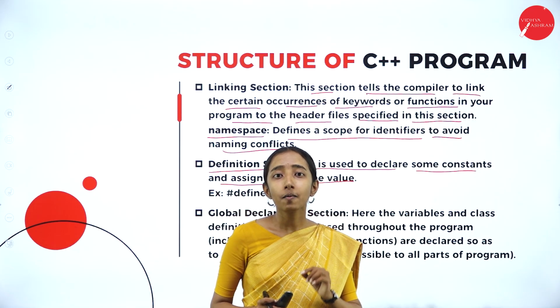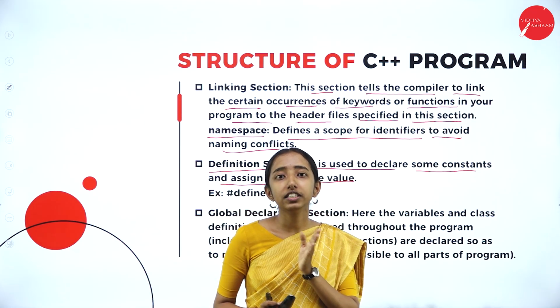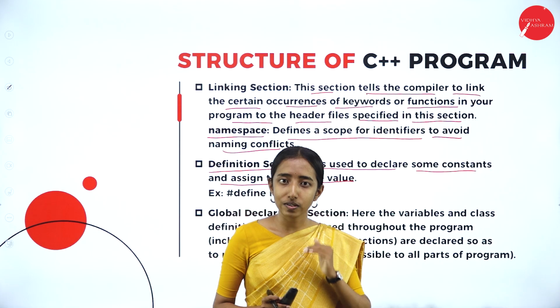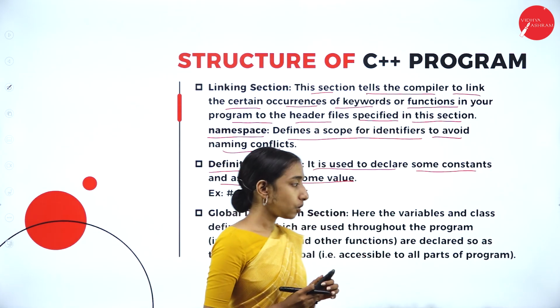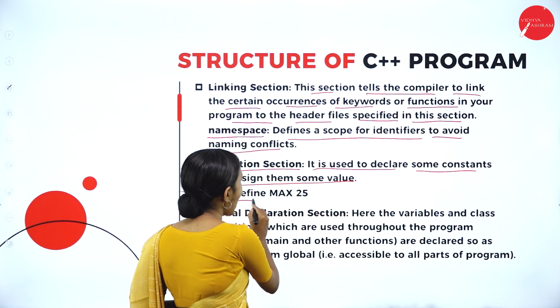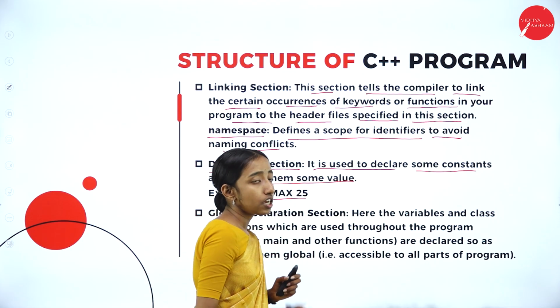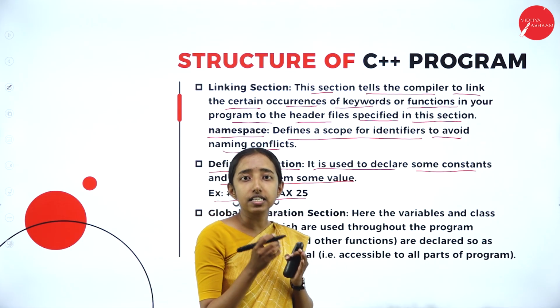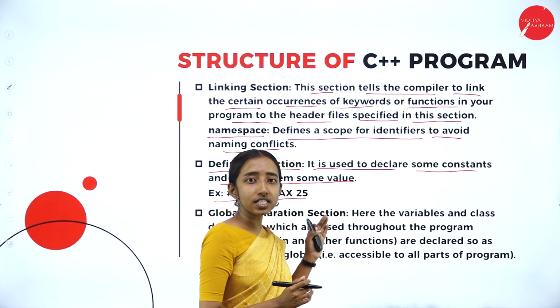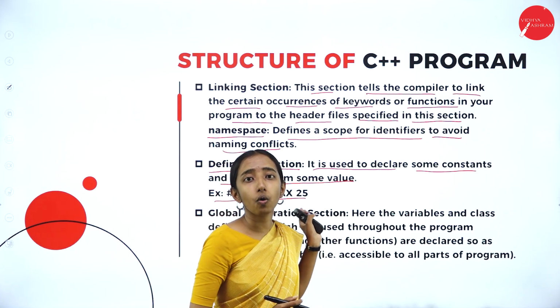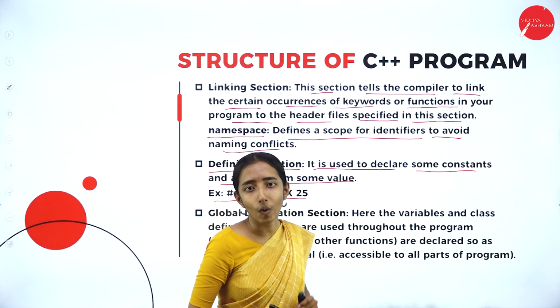So I will declare it as a const value. That is, I will define that value using hash define. You can see the example: hash define MAX 25. So in the program, wherever there is MAX, the value is 25. I am defining my own value, that is, the constant value.